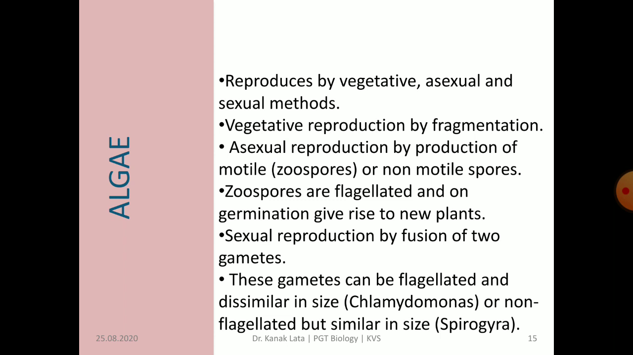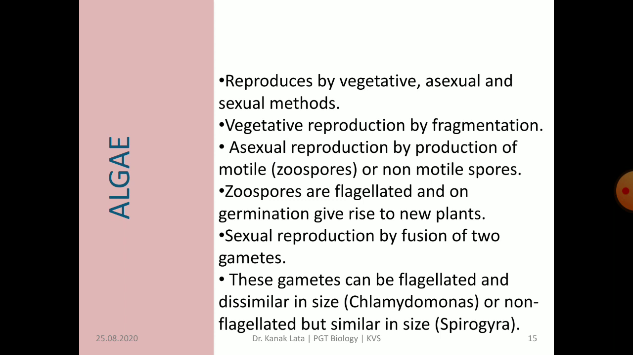Algae reproduce by vegetative, asexual and sexual methods. The vegetative and asexual methods are almost common in all. They reproduce vegetatively by fragmentation and asexually by means of motile or non-motile spores. The asexual spores may be mitospores formed by mitosis or meiospores formed by meiosis. Motile spores are called zoospores, meaning they have flagella. These spores germinate to form a new plant, that is haploid.